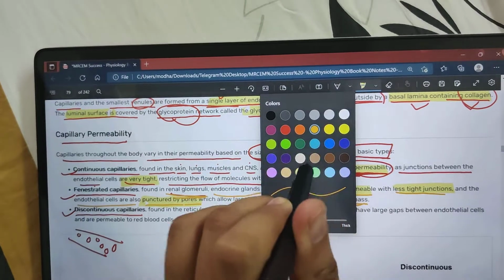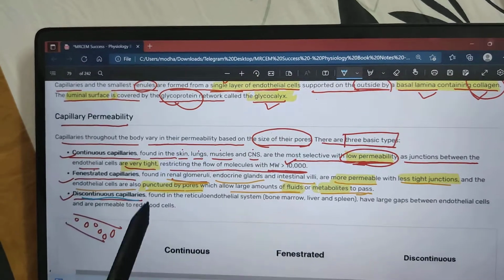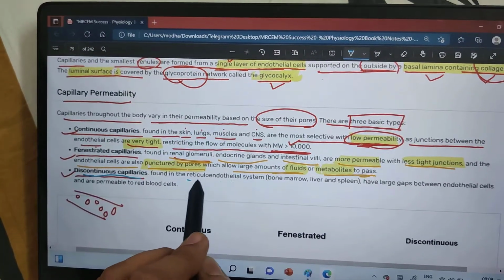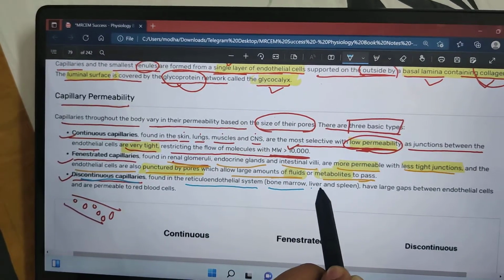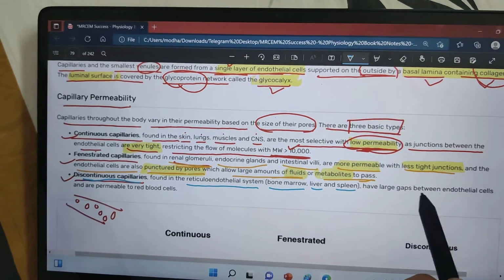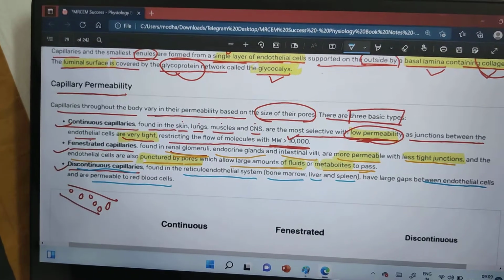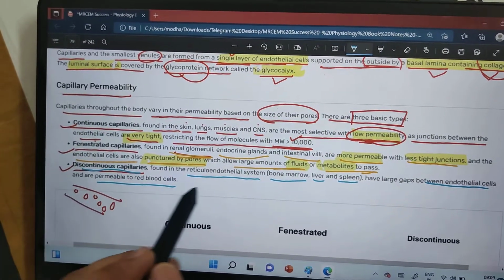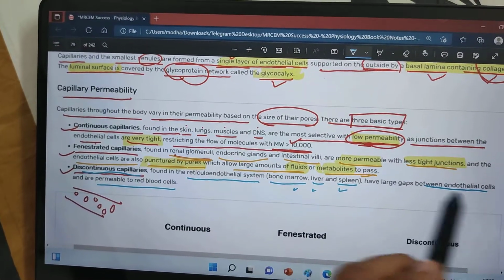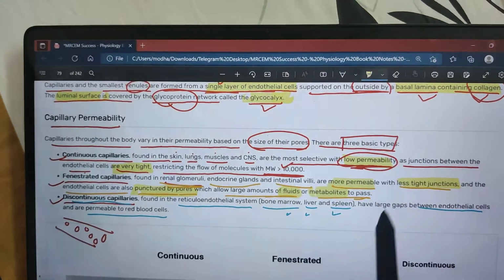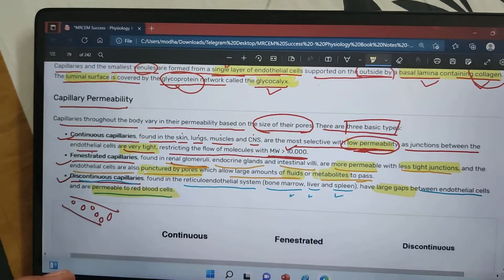Then we will see the discontinuous capillaries. They are found in the reticuloendothelial system, which is present in the bone marrow, liver, and spleen. They have large gaps between the endothelial cells and are permeable to RBCs.